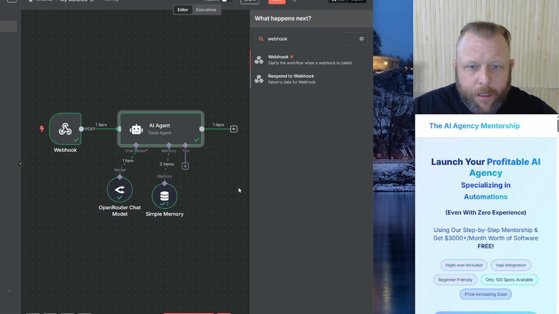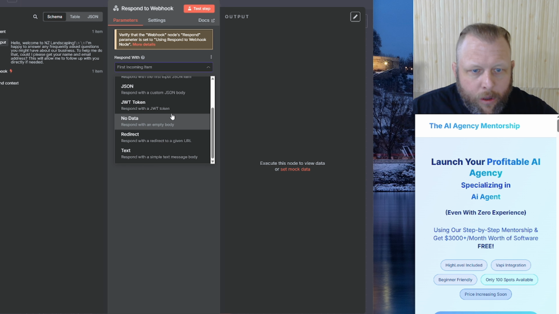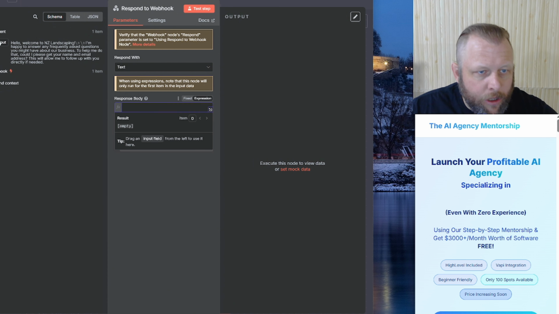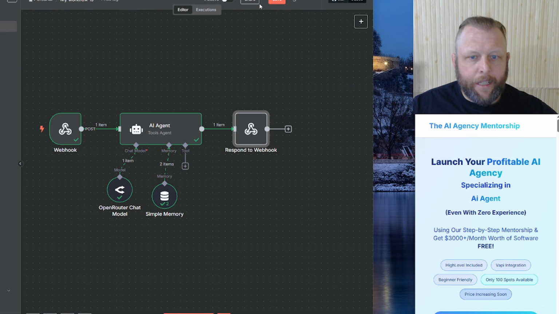Add that in here, and we are just going to respond with plain text, and the plain text is going to be an expression because it's going to change all the time. So we drag it over in there, and that's it.